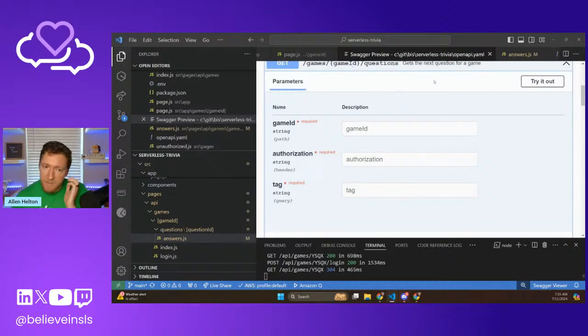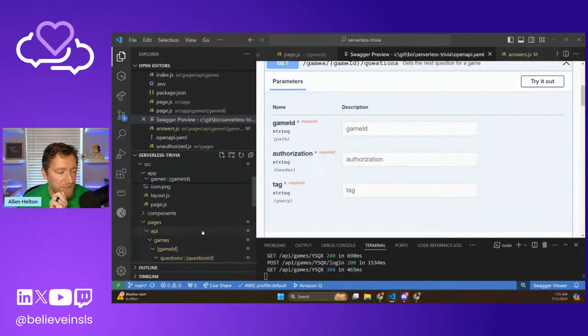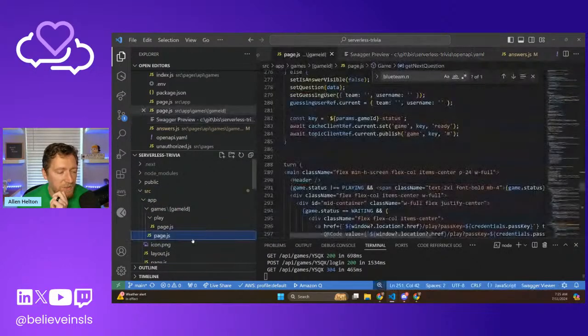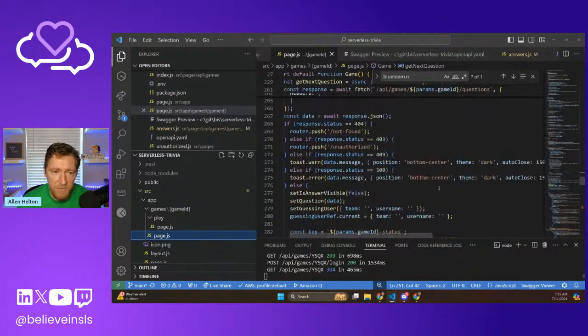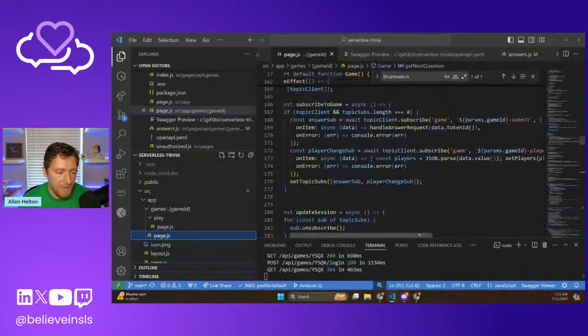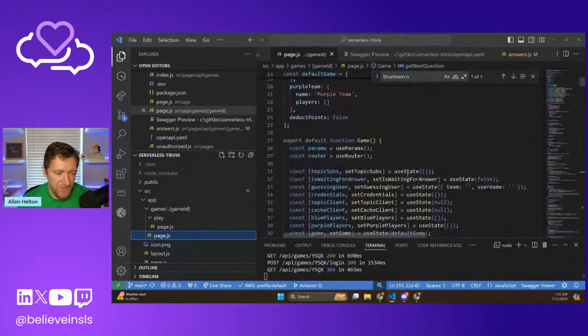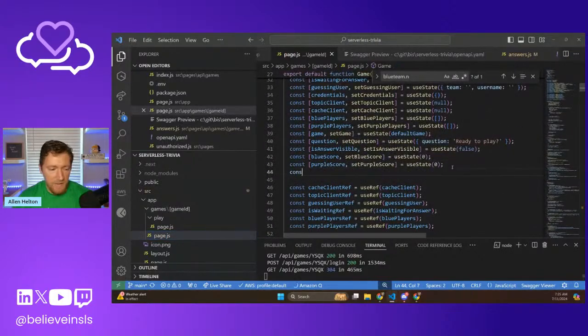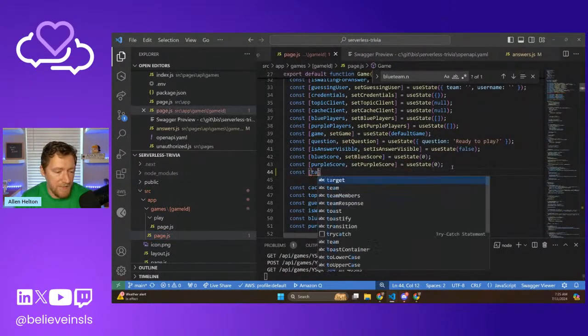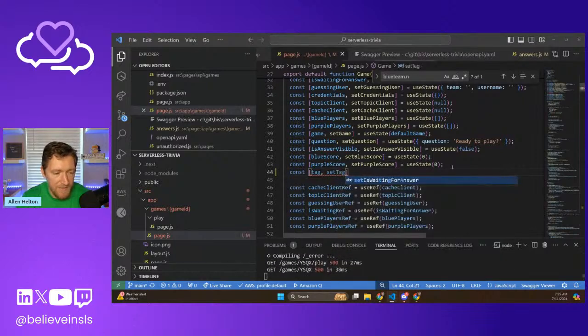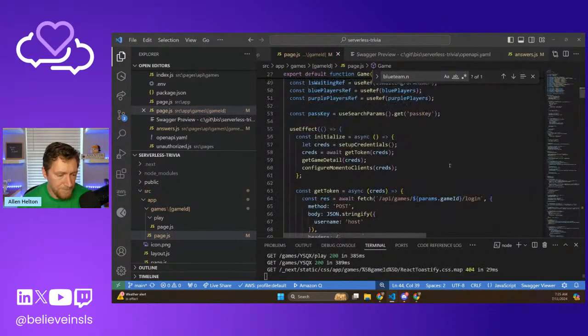So we want to have that field. And I'm not super concerned right now about it looking pretty, because I don't actually know where I want to put that to make it look meaningful. But for the sake of this stream, let's just add it in there. Const tag, set tag, and we'll set that to a blank value.